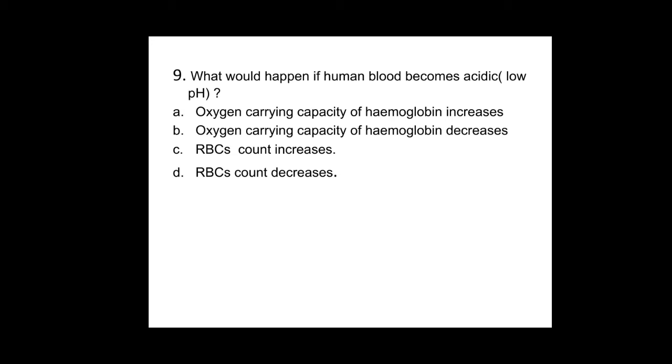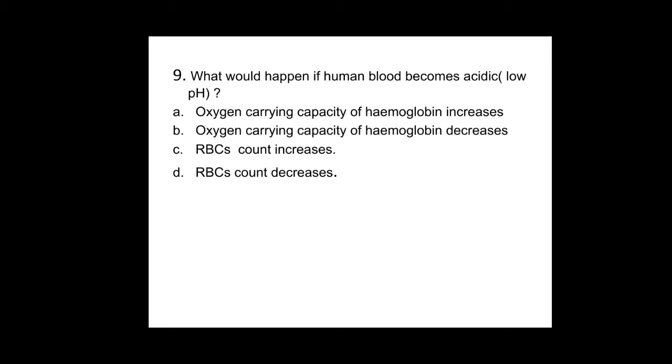Ninth one, what would happen if human blood becomes acidic? Acidic means low pH. Here you know the pH scale starts from 1 to 6.9, which is called the acidic level.